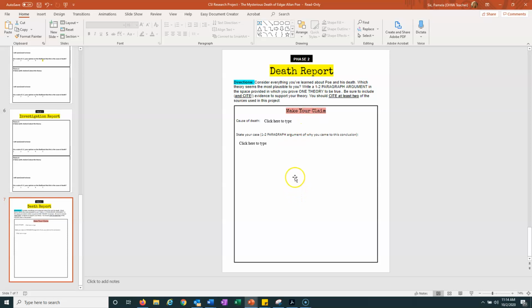The important thing here is that this is a research project, and I cannot emphasize this enough. With research, you have to have citations. I'm not necessarily making you pull in a works cited page at this time, but I absolutely have to see citations. That means the parenthetical citation that we've done before. So that's the author's name and then the page number, right? That has to go after your quotes that you're pulling for any of your information.